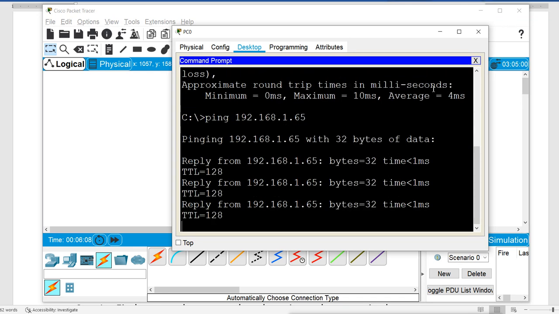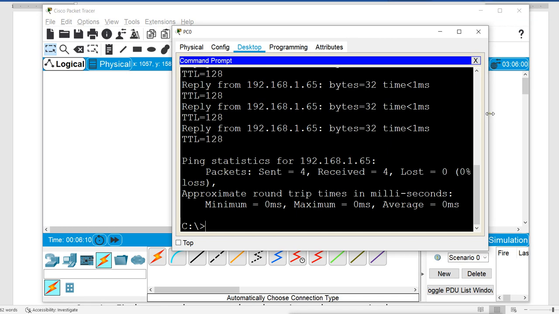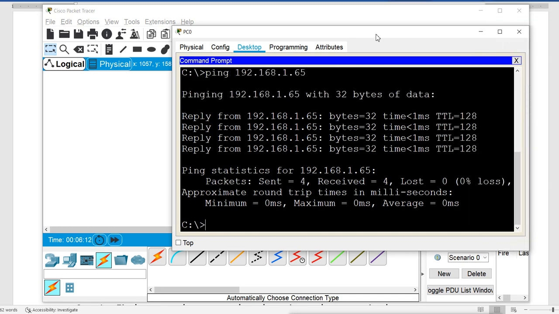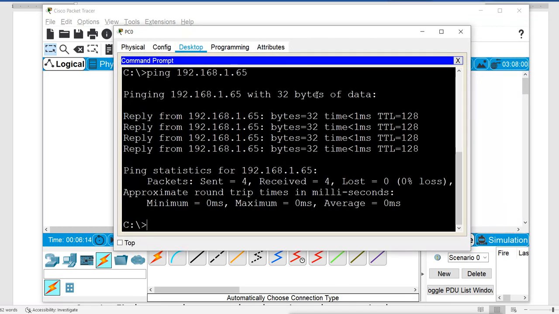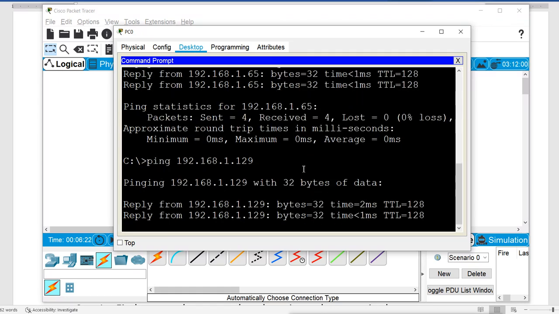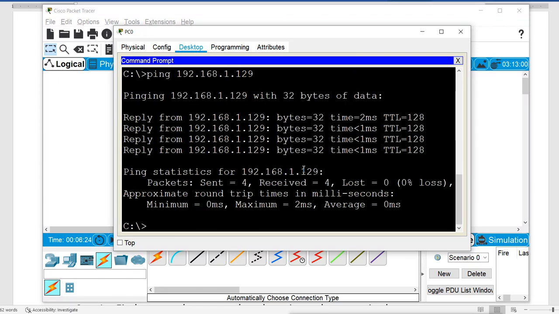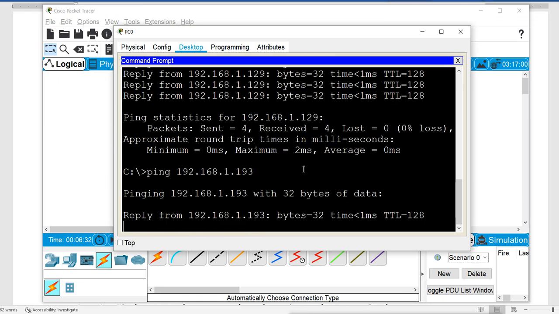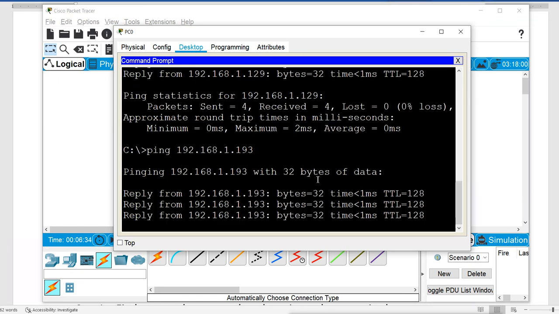That means I am connected to the other machine also. Now I will try the third one, 129. Again I am getting the reply because all four machines are in the same subnet. I will try this with 193. Again I am getting the reply because they are in the same subnet.